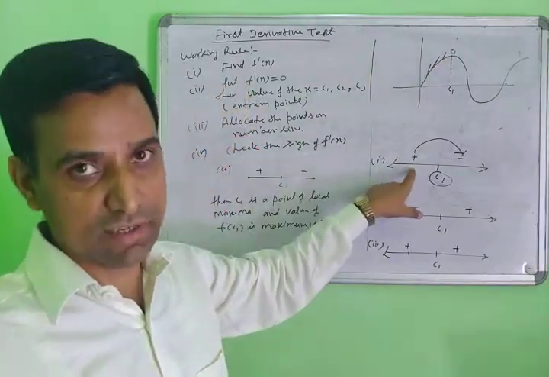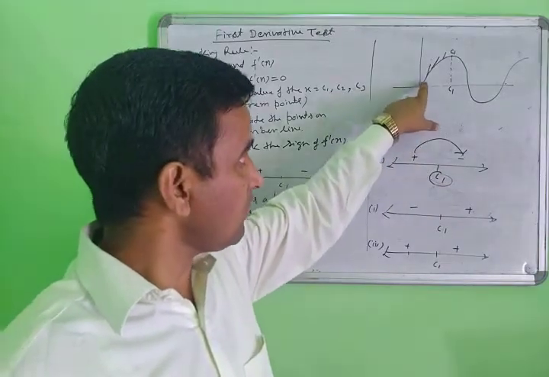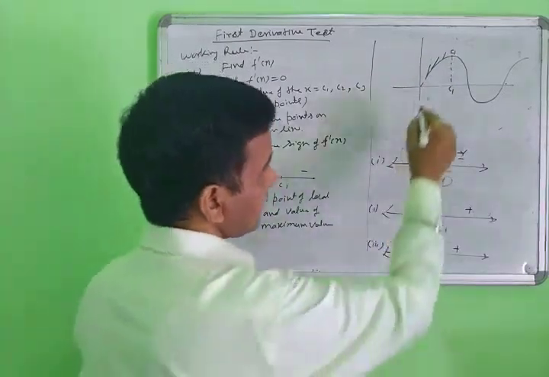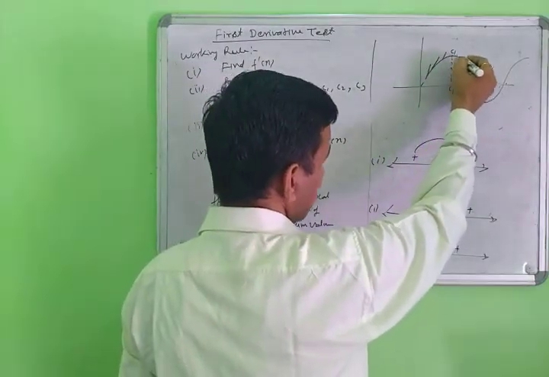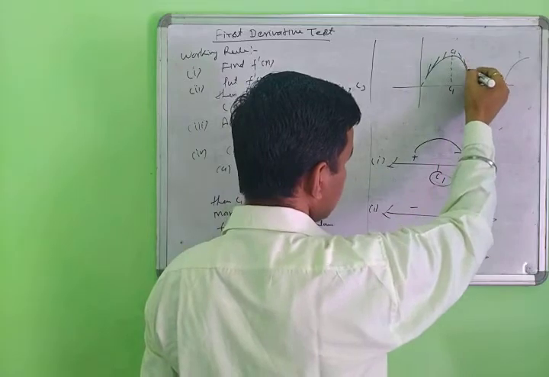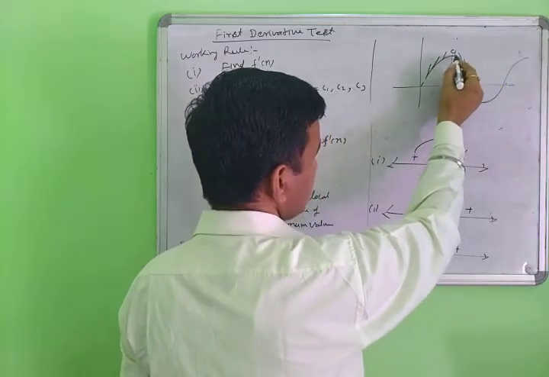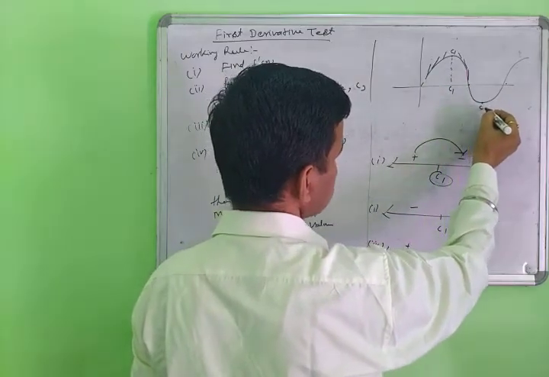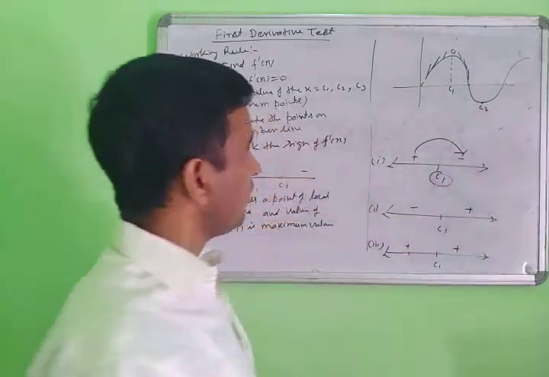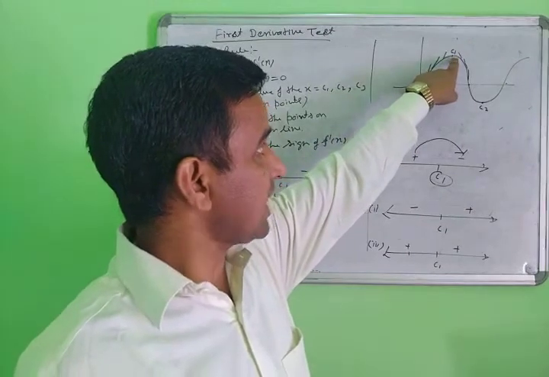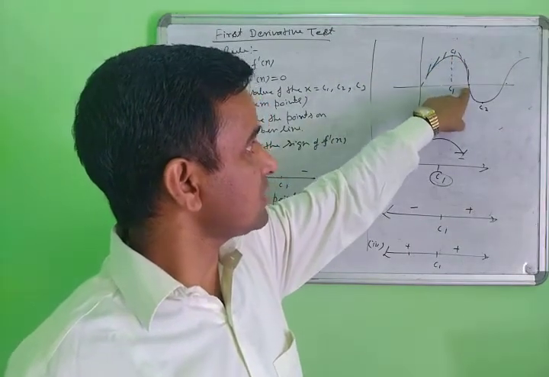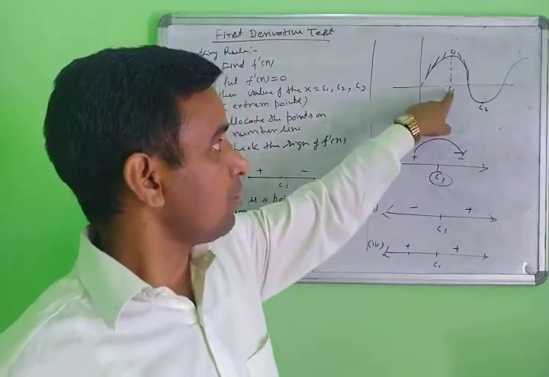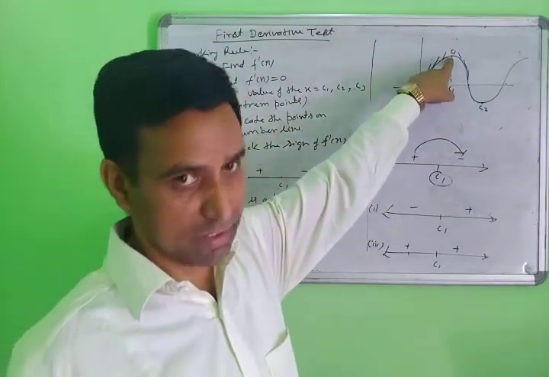All the tangent values from 0 to C1 will be positive. After that you come to the negative: the slope of this tangent will be negative, at this point and also at C2 and C3. The tangent values from C1 onward are negative. That means positive to negative, so the point C1 is the maxima point.